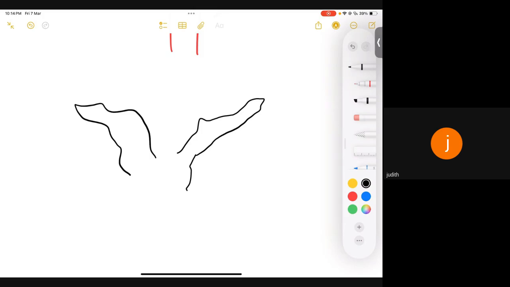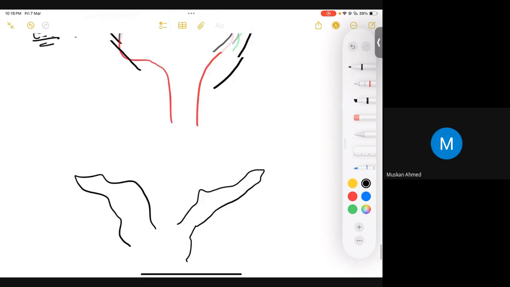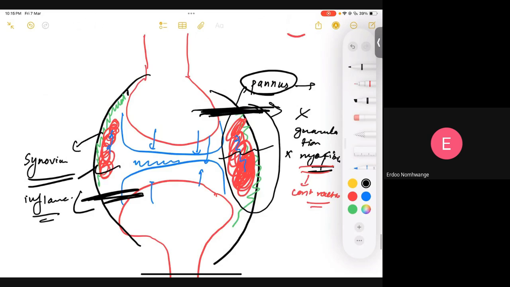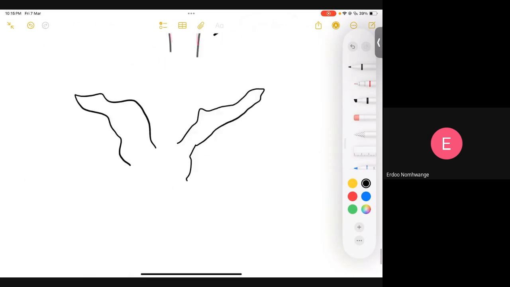So why are we going to see swan neck deformity in rheumatoid arthritis? The idea is very simple. In the pannus formation, you have myofibrils. They just contract and pull your bones in opposite directions, and it leads to that swan neck deformity. You have a UWorld MCQ on that as well. Is that clear? Yes, doctor. Clear. Okay, perfect. Can you please repeat? Okay, no problem.